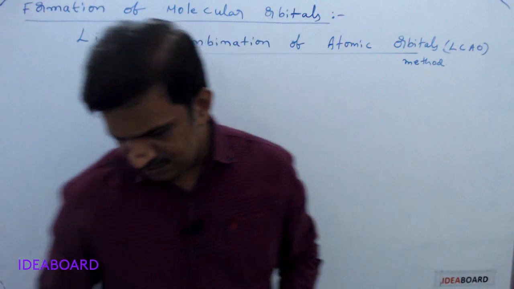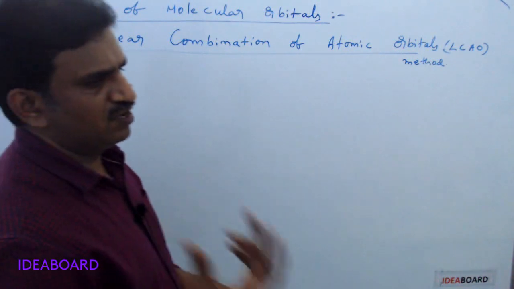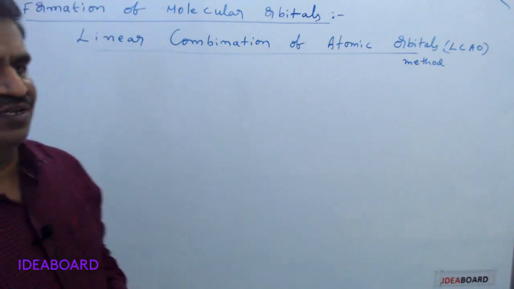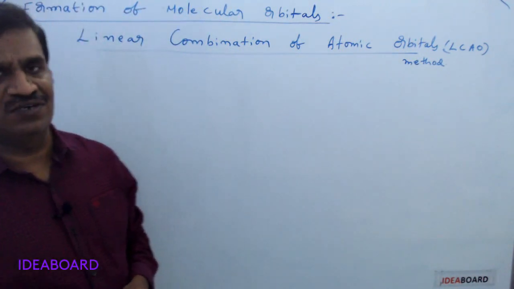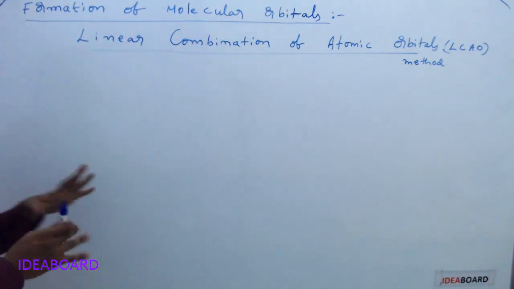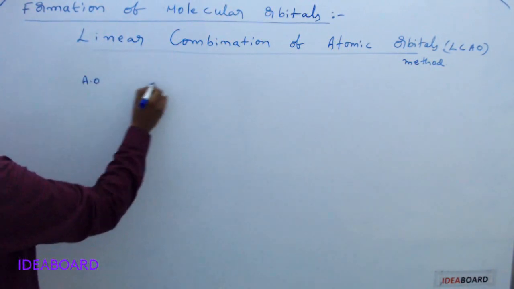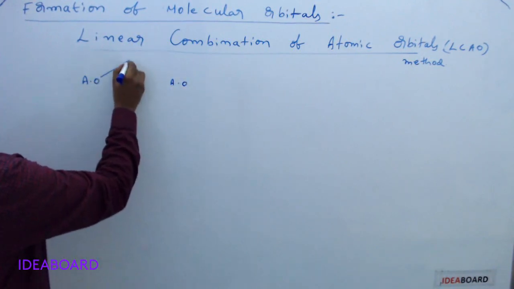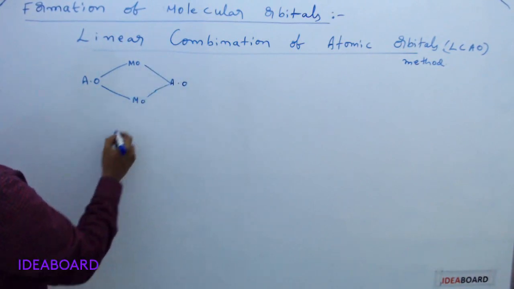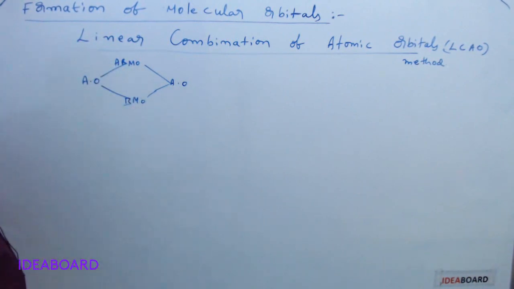Next, how does this molecular orbital formation occur? We said molecular orbitals are of different types: sigma, pi, delta are bonding molecular orbitals, and sigma star, pi star, delta star are anti-bonding molecular orbitals. Yesterday I explained that one atomic orbital and another atomic orbital combine to give a molecular orbital and another molecular orbital. One is called a bonding molecular orbital, and the other is called an anti-bonding molecular orbital.